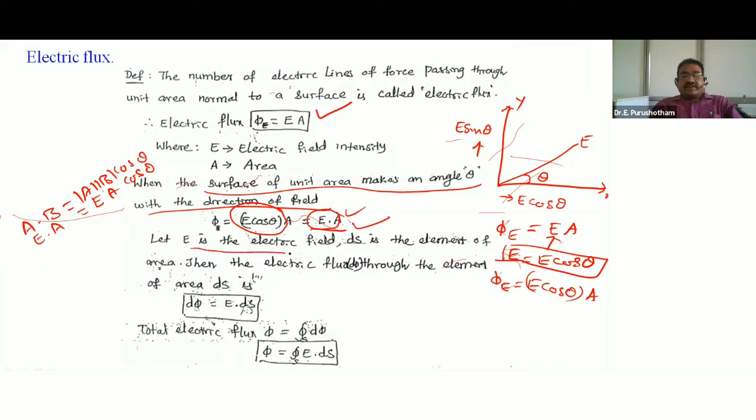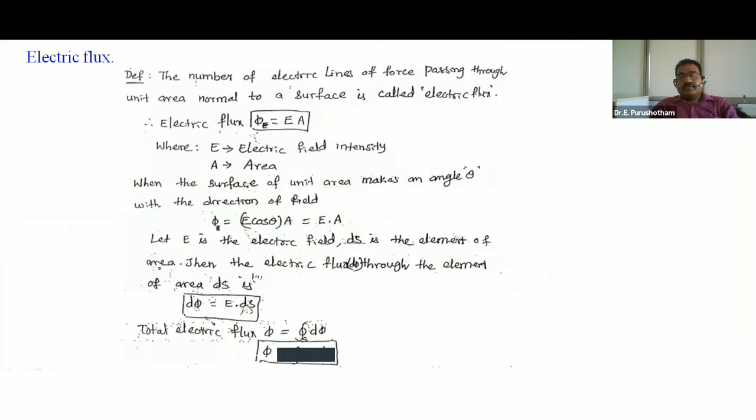Let E be the electric field. For example, this is the surface, divided into small parts, a small area ds. This is another area ds. For this small area, the electric flux is d phi.